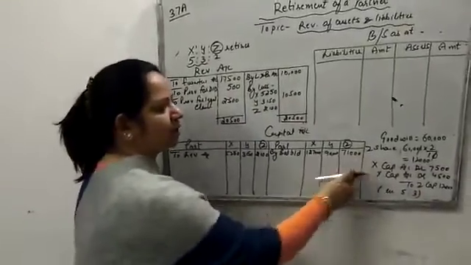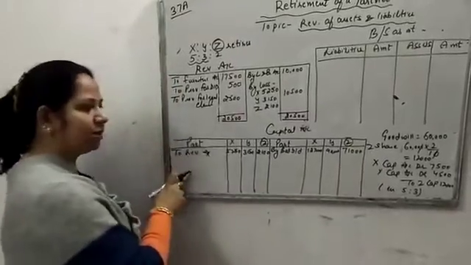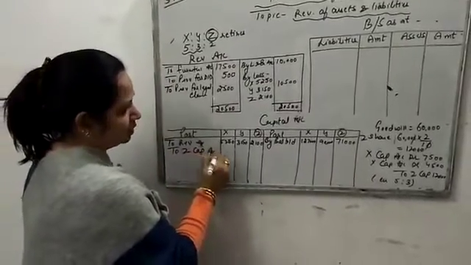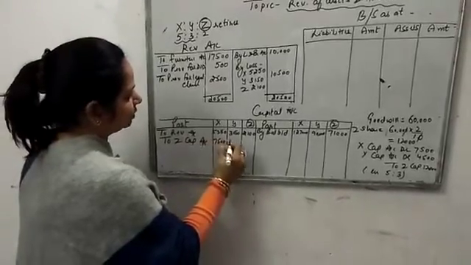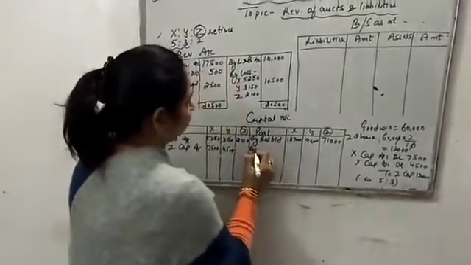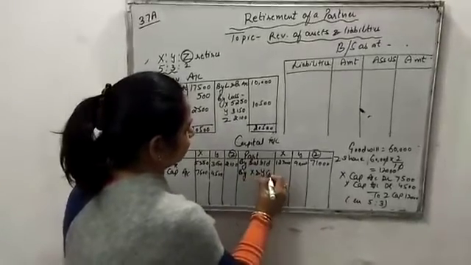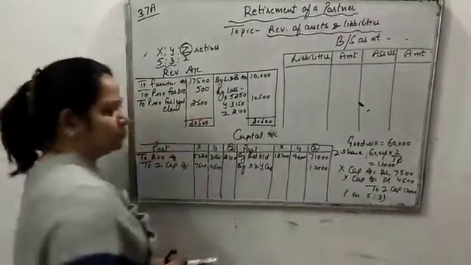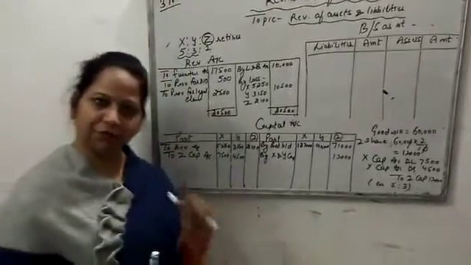X and Y capital account has been debited, so it will be transferred to the debit side, and the opposite name we have to write down, Z capital here, and Z capital account is credited by 12,000. We'll write down the name of X and Y. Opposite names we have to write down, that is 12,000. 3 points we have covered.